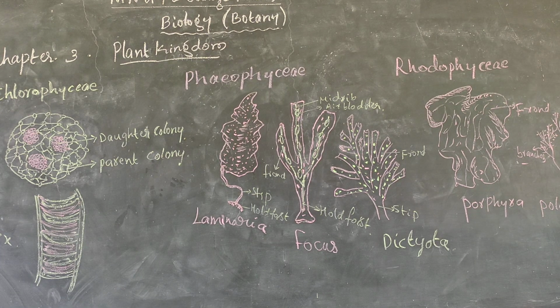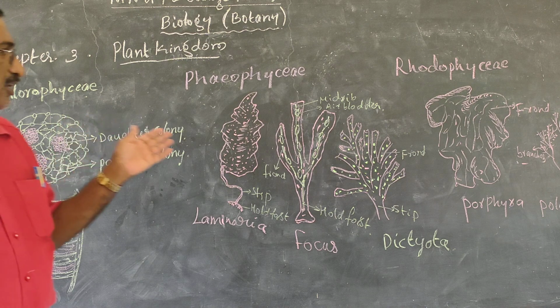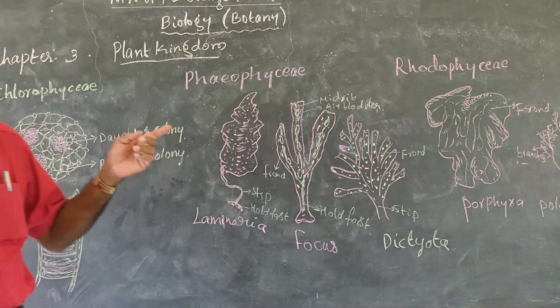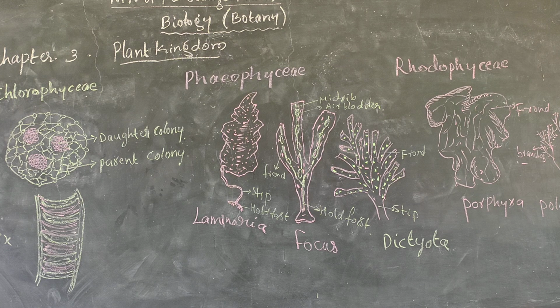Good morning, children. Yesterday we completed the plant kingdom. Today we are going to study algae and the classes under algae. I will explain the various characteristics of algae and then mainly three classes. First one is Chlorophyceae, second one is Phaeophyceae, third one is Rhodophyceae.